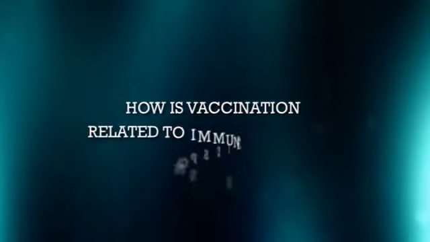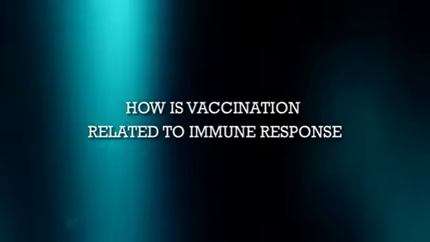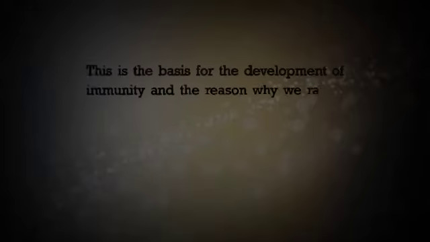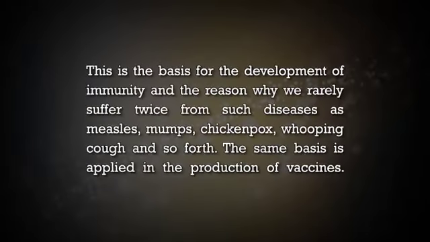Now let's see how vaccination is related to immune response. The infectious antigens like microorganisms are present in our environment, and it is likely that we meet them again. The first contact with the antigen clearly imprints some information and imparts some memory, so that the body is prepared to repel any later invasion by that organism and a state of immunity is established. This is the basis for the development of immunity and the reason why we rarely suffer twice from such diseases as measles, mumps, chickenpox, whooping cough and so forth.